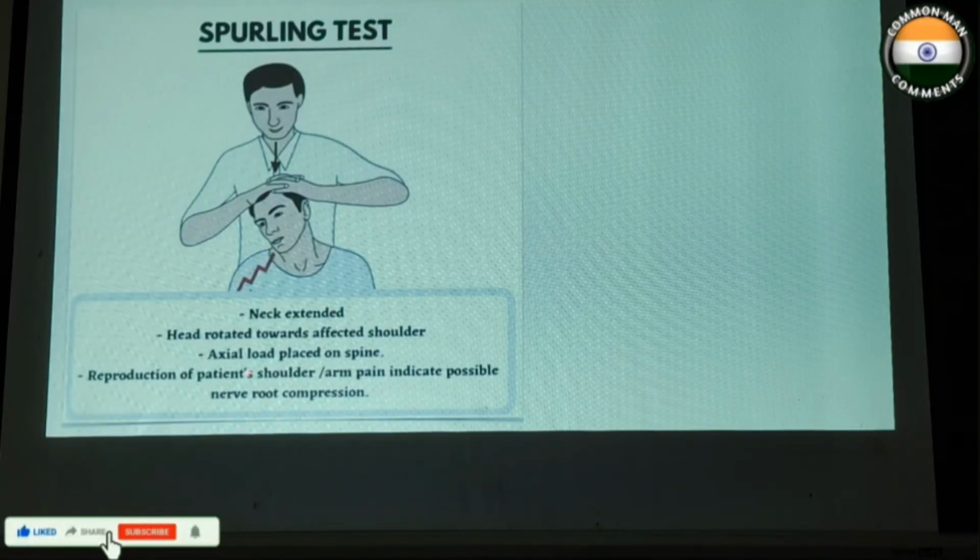In the Sperling test, when the patient is having pain on the affected side, for example the right side, we rotate the head to the affected side and then give an axial compression. On doing that, the patient will have nerve root compression, and there will be pain radiating along the course of the nerve.